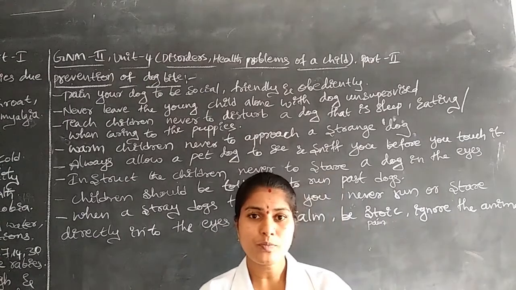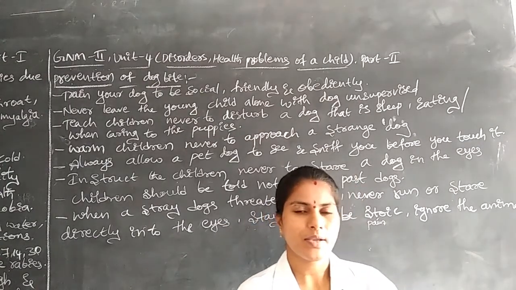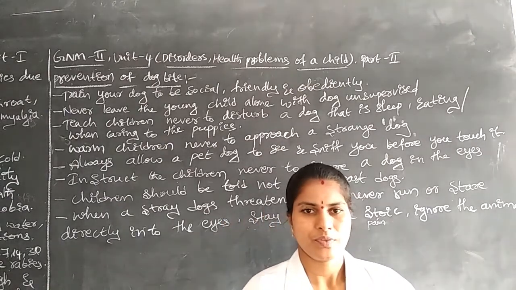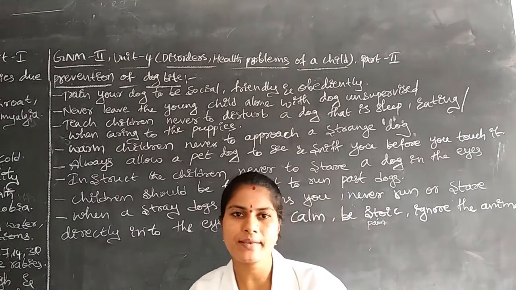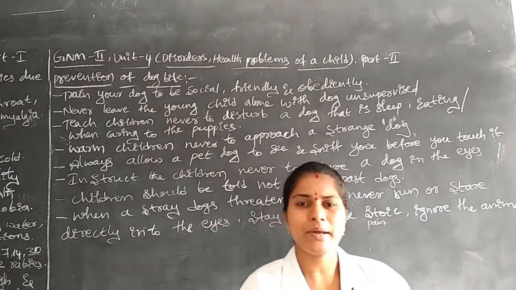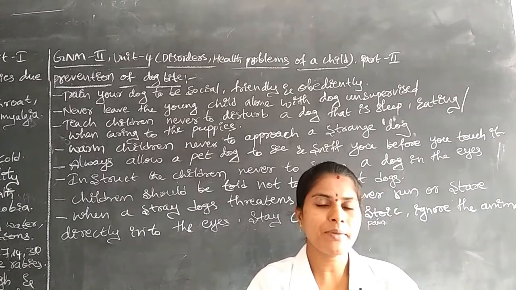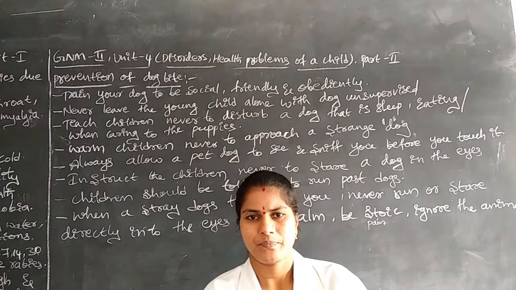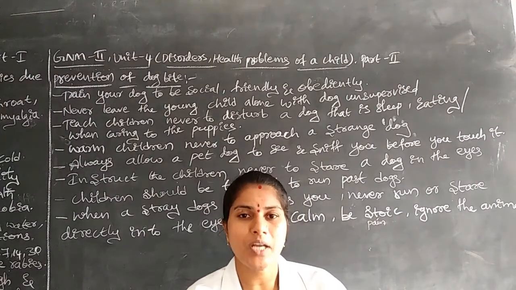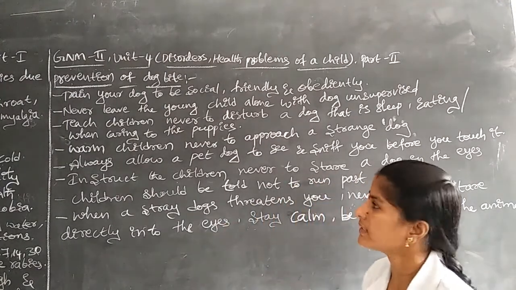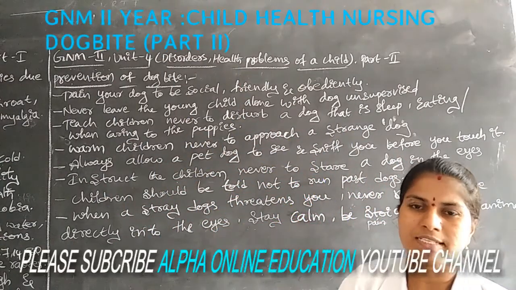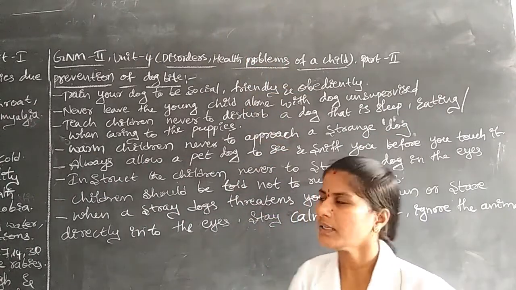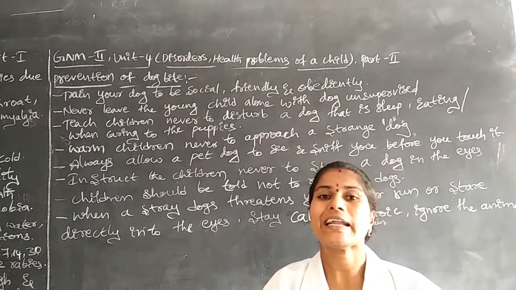How to move with human beings, how to react to human beings. We have to improve the friendly nature of the dogs. Why? Because it is an animal, and animals do not have a friendly nature by birth. So we have to give some training to the dogs. What does that training mean? How to move in society along with human beings and improve the friendly nature.